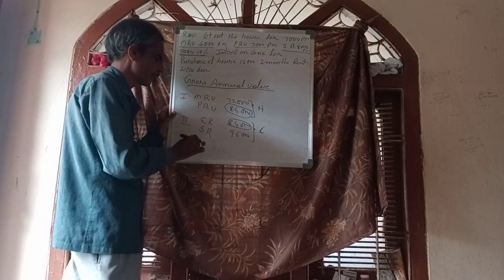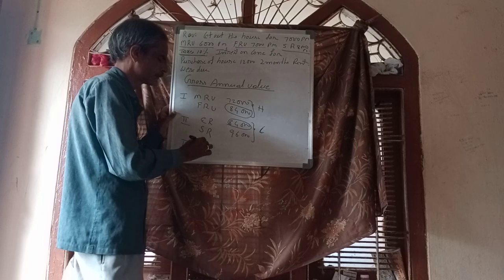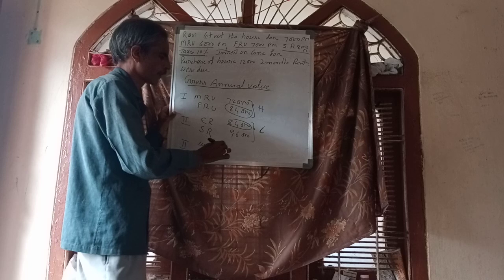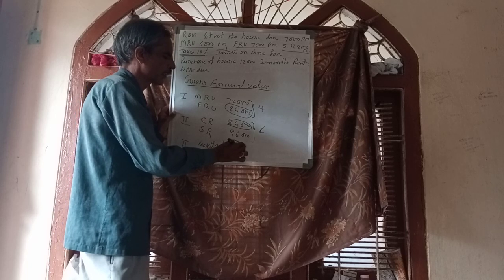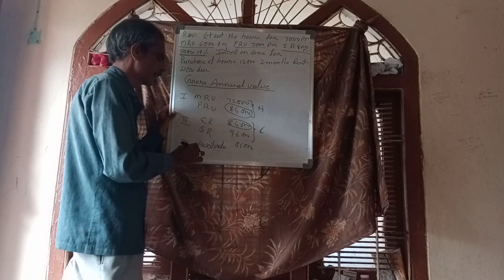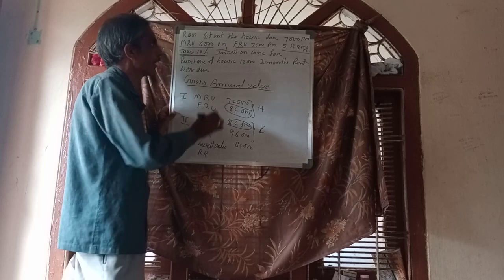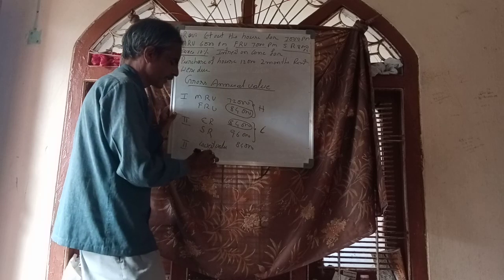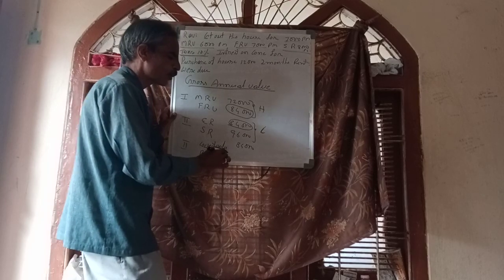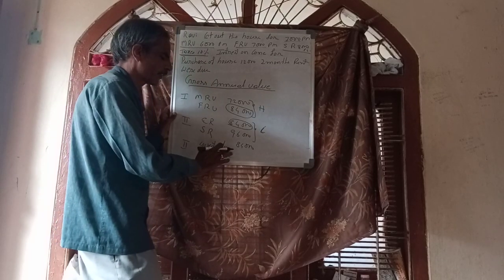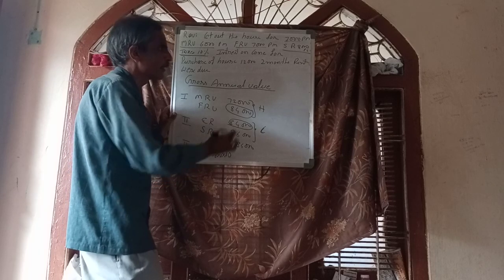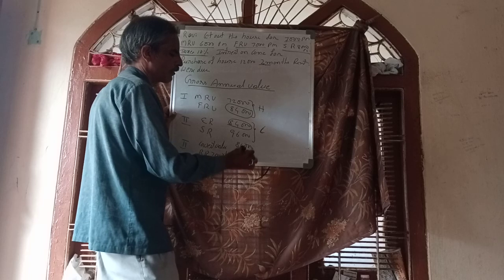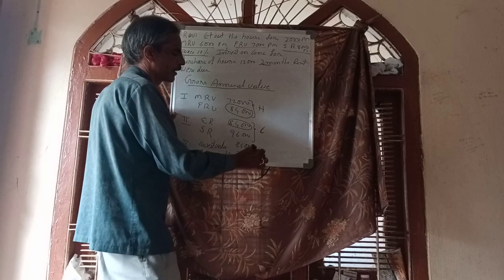Third step, that lowest value, 84,000, and rent received. He let out his house for 7,000 per month, so 7,000 into 10 only, because 2 months rent were due. 7,000 into 10, 70,000. Out of these two, highest.